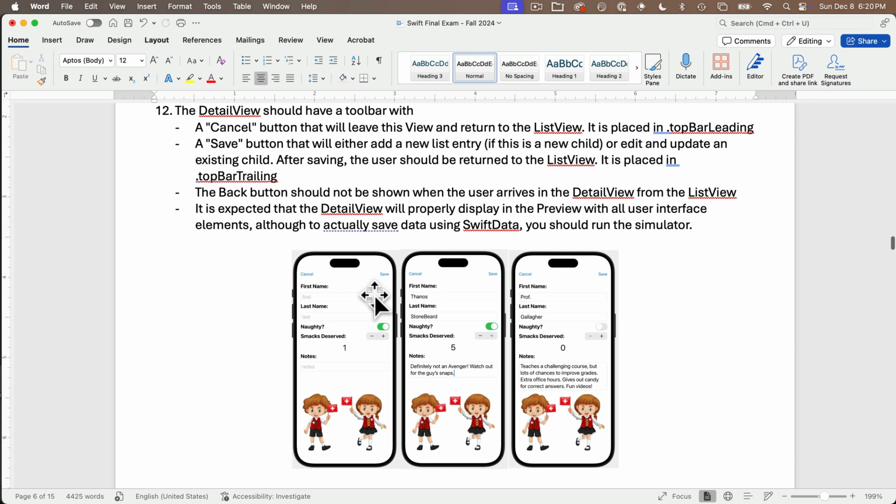A save button should either save a new entry, or if we're editing an existing child, it should update any changes to that child. After saving, the user should be returned to the list view as well, and this button should be placed in top bar trailing. Now there should not be a back button showing when the user is getting here from the list view, and at this point we expect that the detail view is going to properly show all of the elements in its preview, which means make sure that you embed the preview in a navigation stack so that you can see the toolbar. Although to actually save data using SwiftData, we need to run things in the simulator.